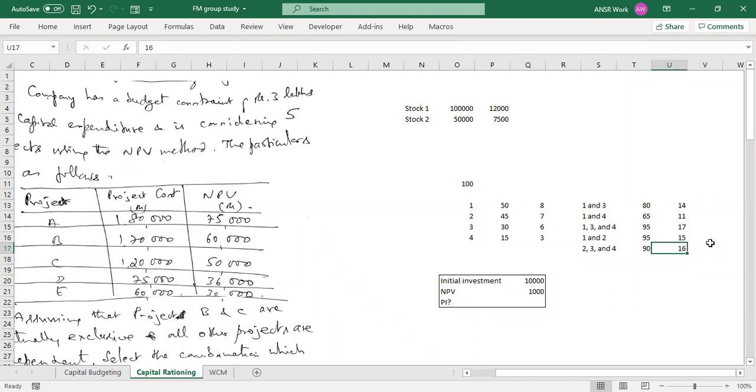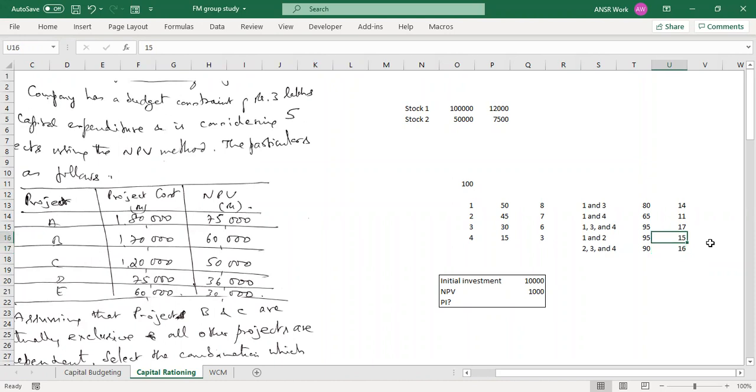So this is nice brainstorming. This is what I wanted. In fact, this would help us in solving the question also. When we have this kind of option, and trust me, this is a practical difficulty that we will face when we have a lot of investment opportunities in front of us and need to decide a combination. So we'll have to look for different combinations like this and see which one is the most beneficial to us.